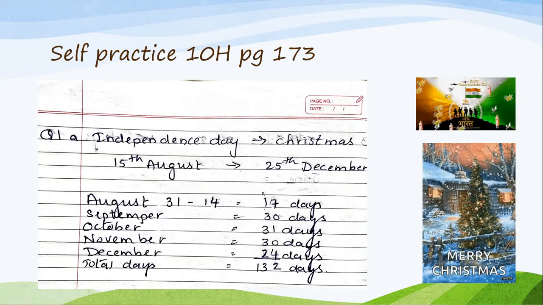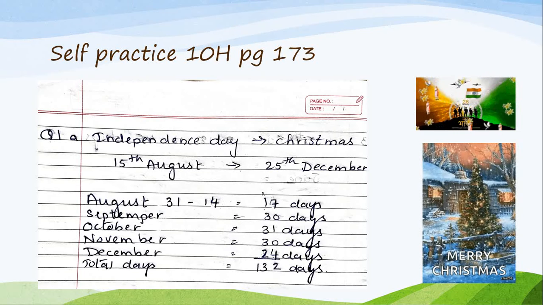Independence Day to Christmas. Christmas is always every year on 25th December. And 15th August to 25th December, we have to count the number of days between the two given dates. So Independence Day is on 15th August. So August total how many days? 31 days minus 14 because 15th August we are taking. So that will become 17 days. September 30 days. October 31 days. November 30 days.